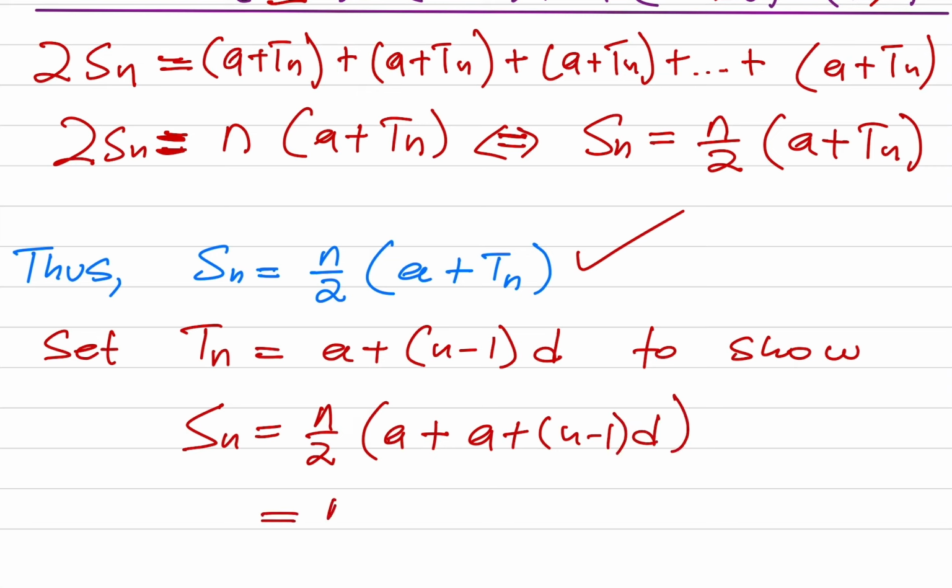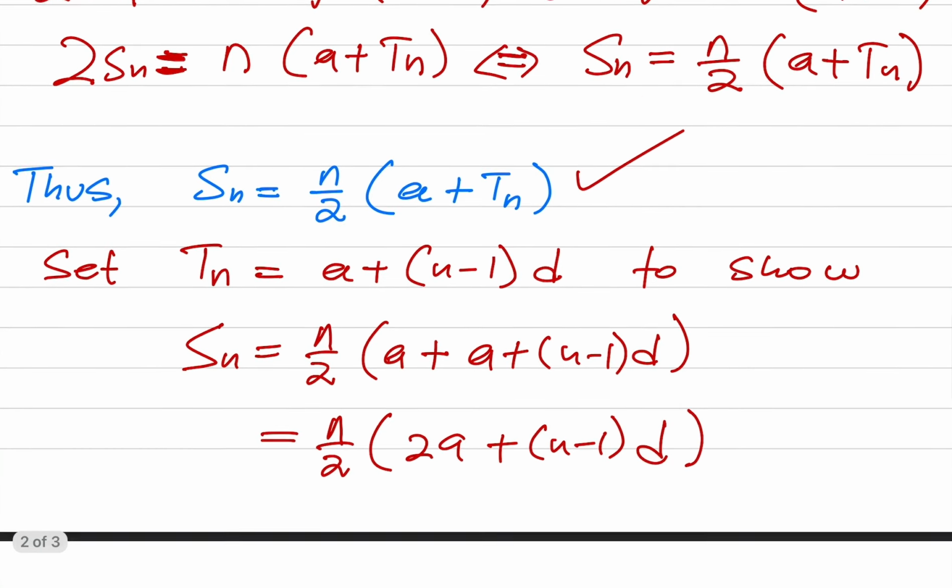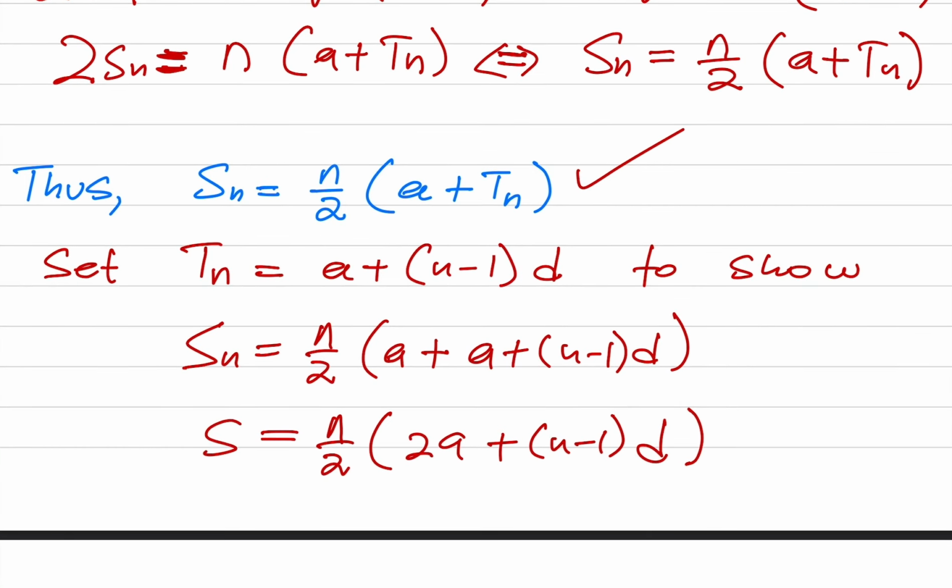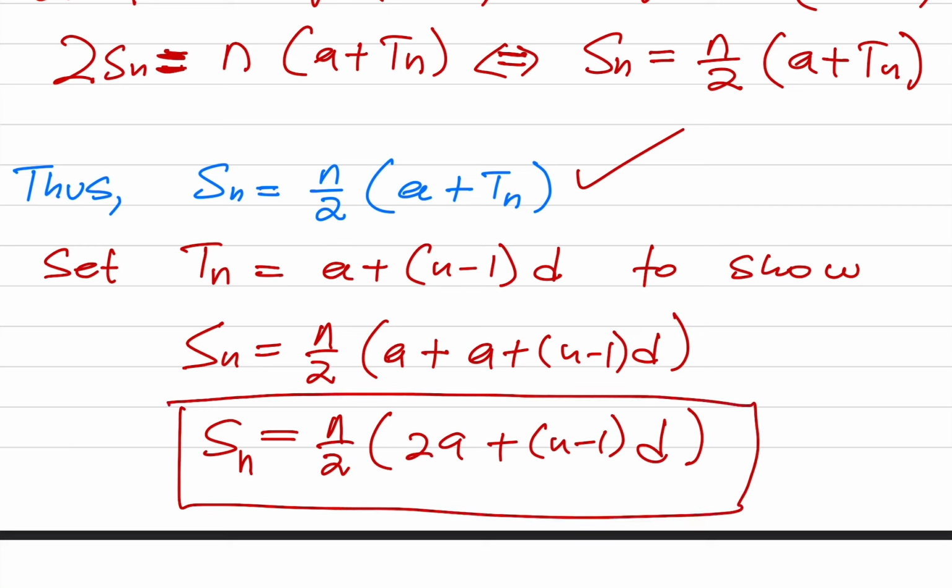So n over 2 is just n over 2, A plus A is 2A, plus n minus 1 times d. So now your formula is this one. Our formula to find the sum of 100 terms is just this. You do not have to use that traditional method of ascending and descending order. We now have a formula to take care of that.